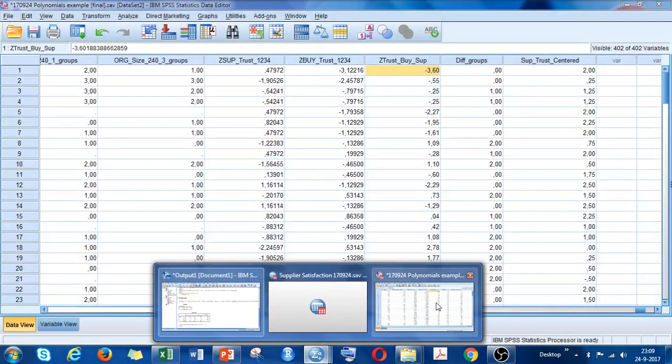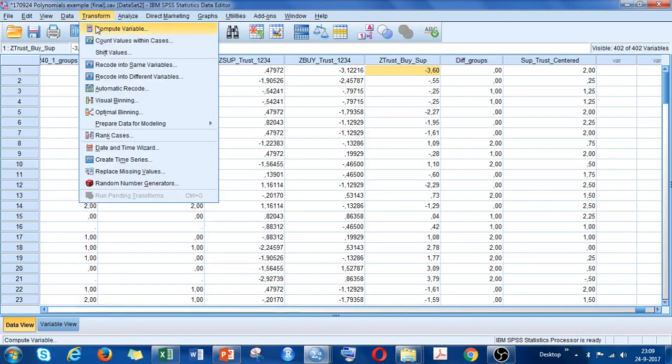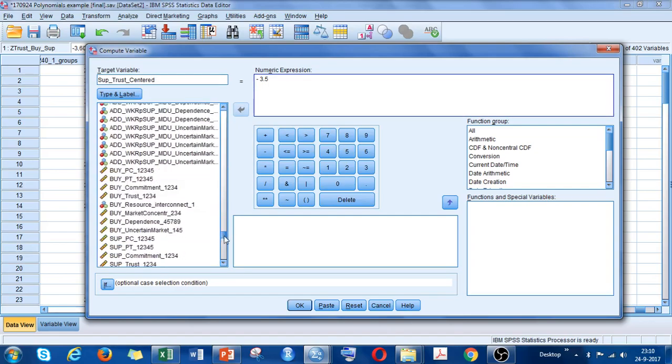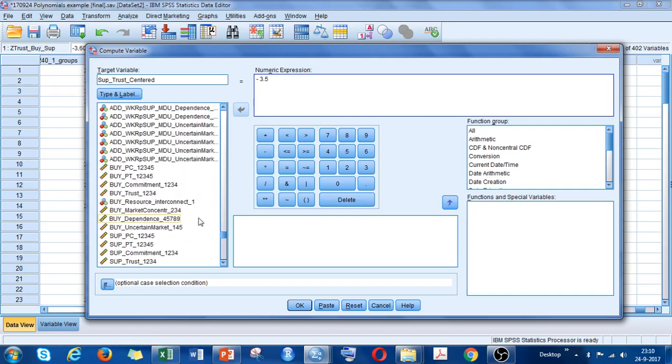We do the same for the other independent variable. So we go again to compute variable. This time I take supplier trust away. I scroll down again and search for buyer trust. Where do I have the buyer trust?